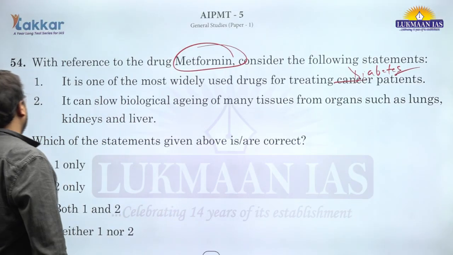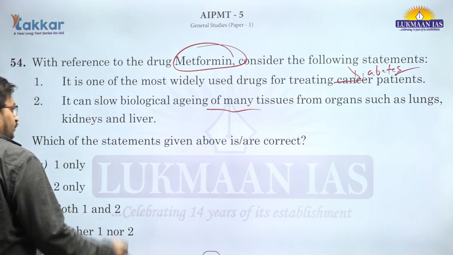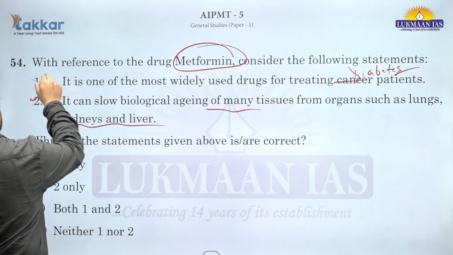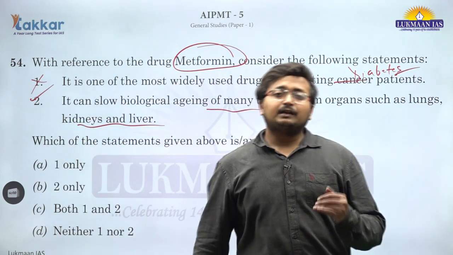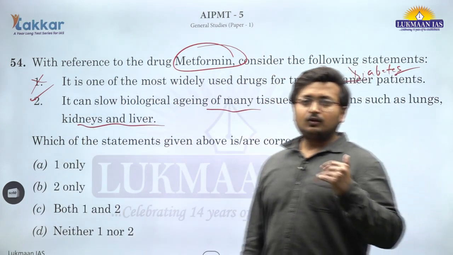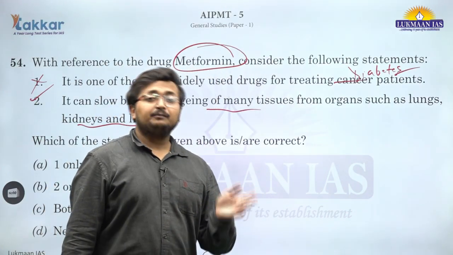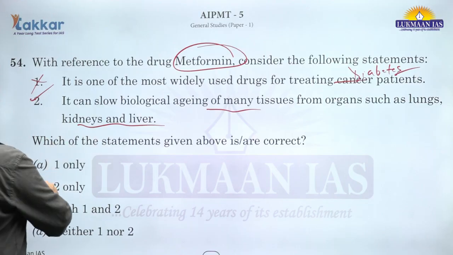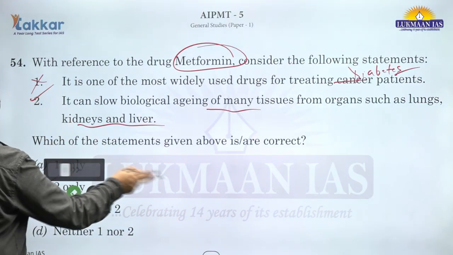Okay. It can slow biological aging of many tissues from organs such as lungs, kidney and liver. This is correct, and that is why it is said that it can be a drug for the future. It can increase the lifespan for humans. Metformin can be used for that. This is the research which has come. So first statement is incorrect, second is correct. B is the correct answer for question number 54.